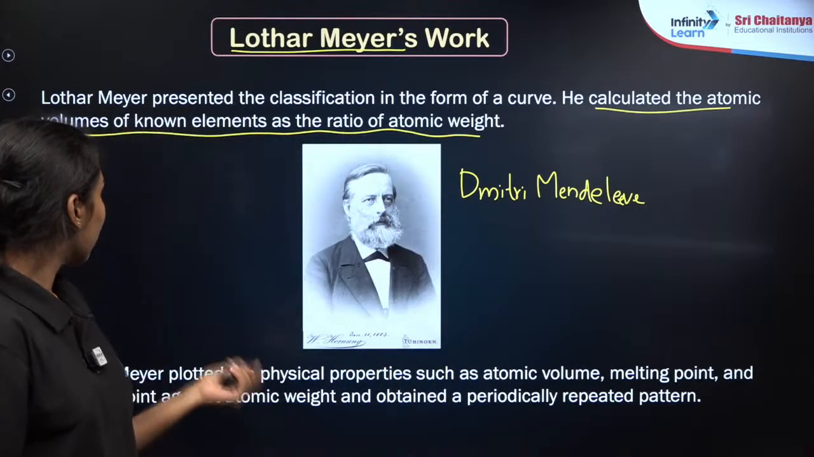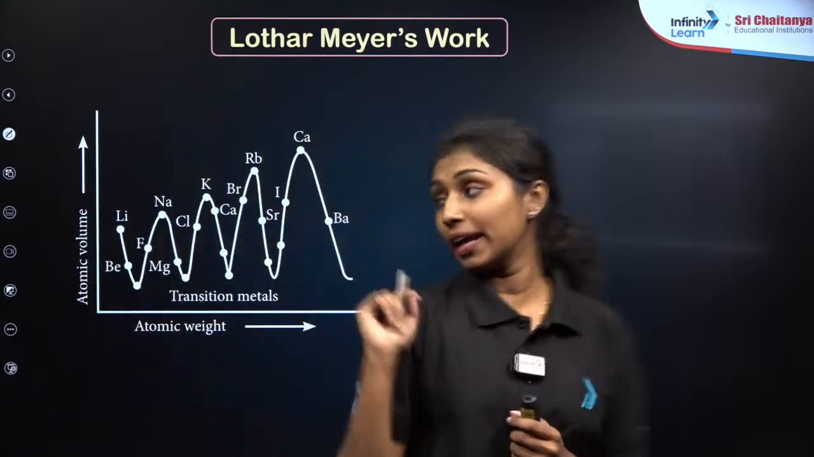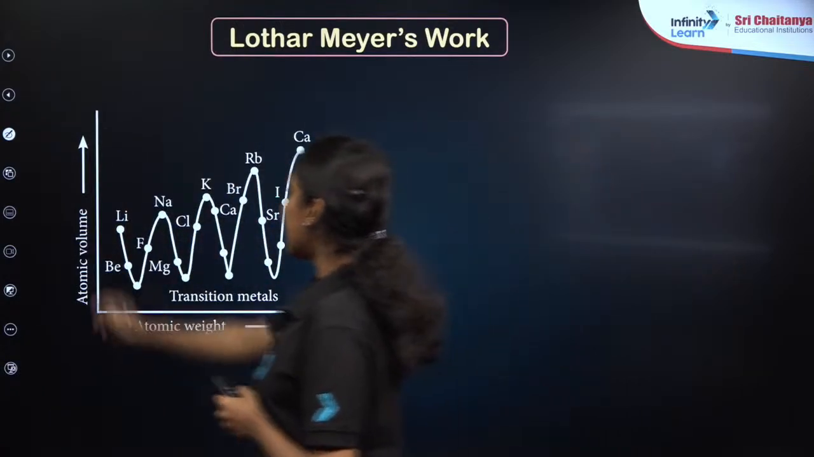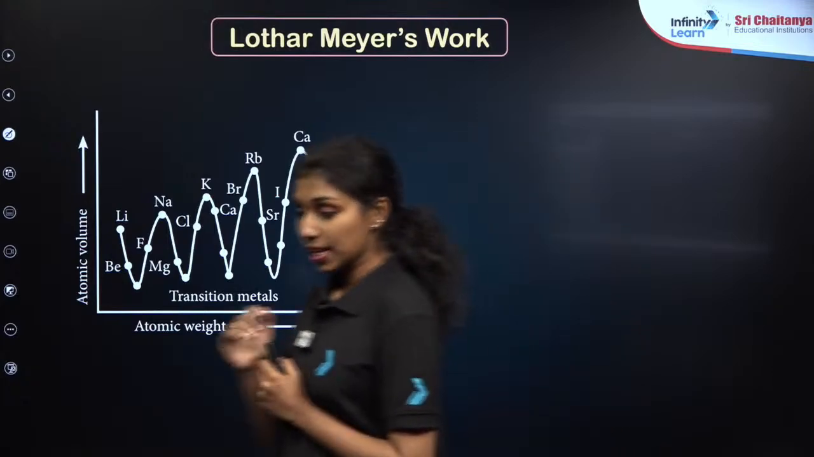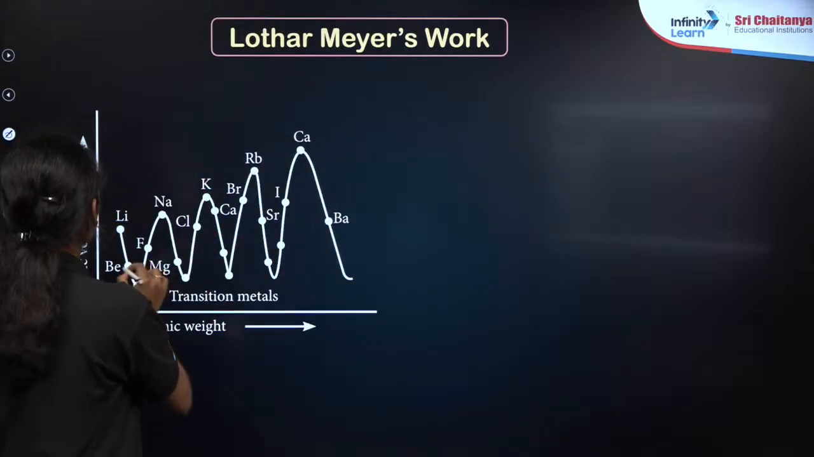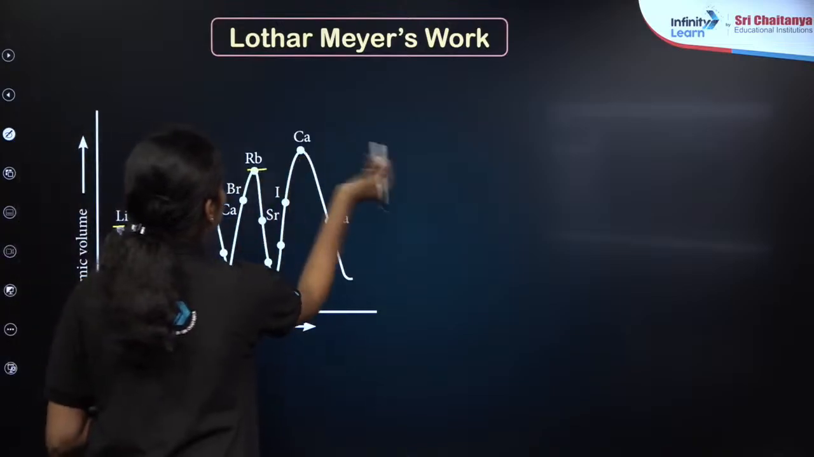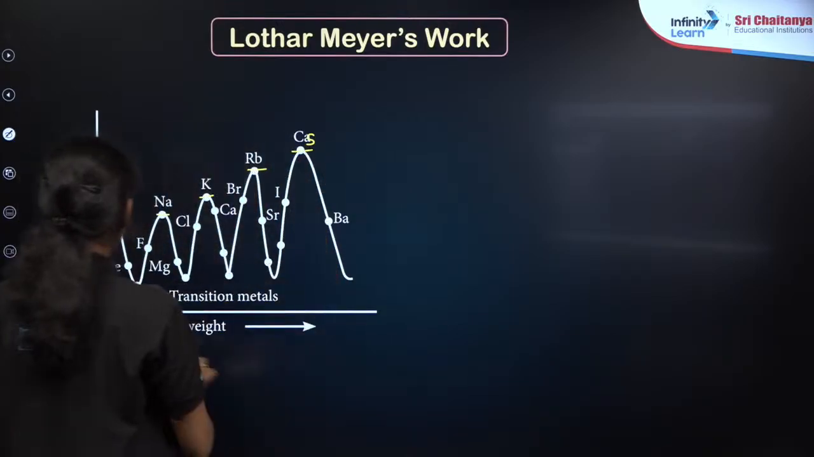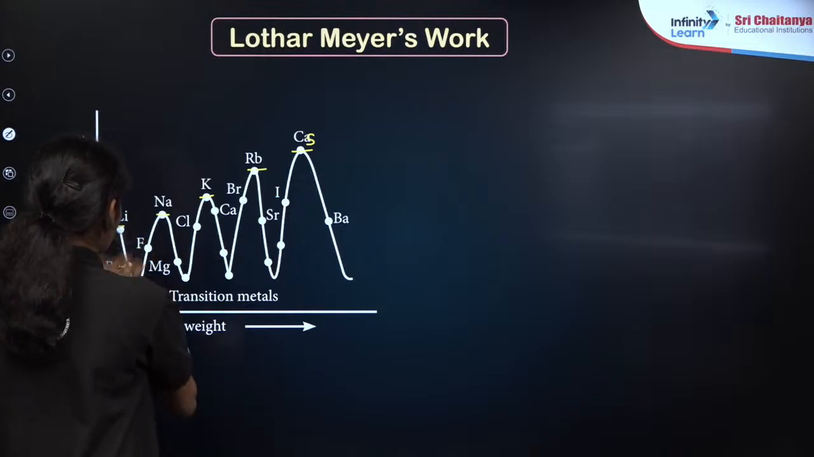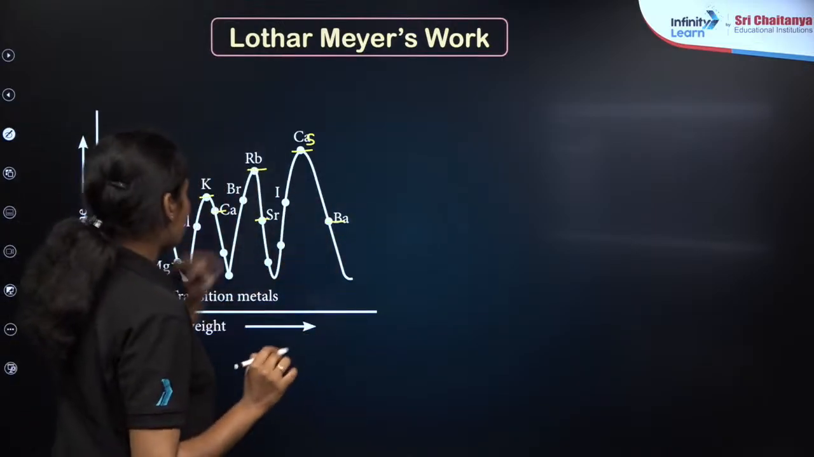Let us see the plot here. As you can see, this is a plot made by Dobereiner. Here, the atomic volume against atomic weight is given. Some of the elements are given in the top position: lithium, sodium, potassium, rubidium, and cesium. Similarly, beryllium, magnesium, calcium, strontium are given in this position.